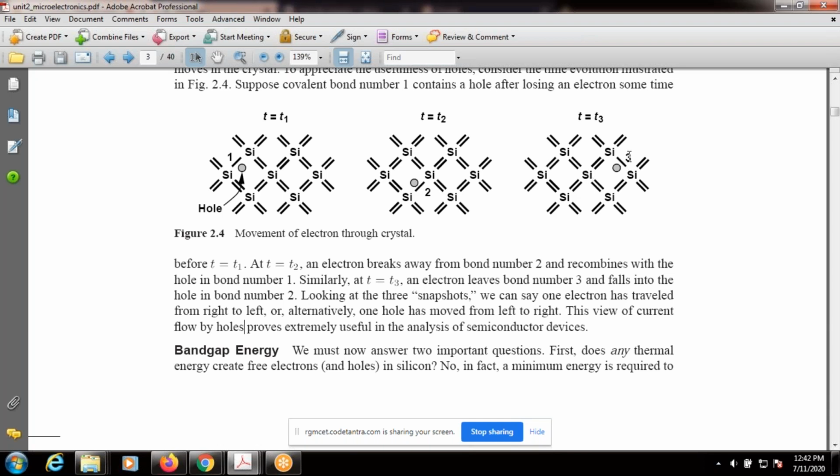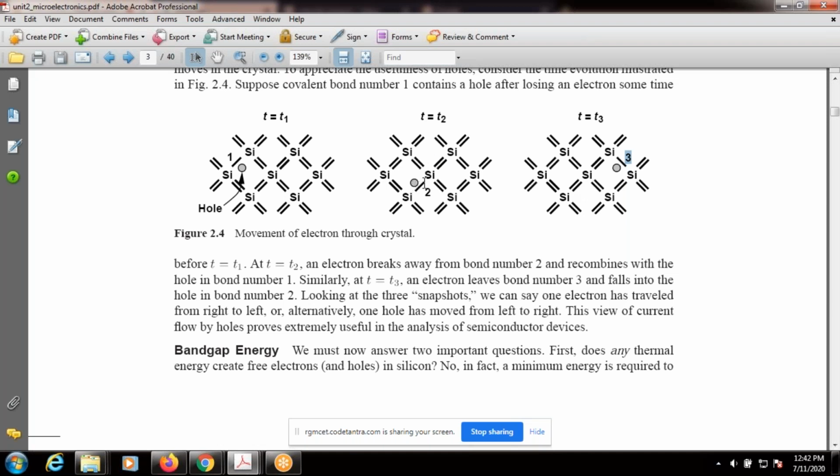Observe here, the third one, the T equal to T3 case. Covalent bond number 3 is incomplete. That means one electron is freely available. That electron fills the incomplete bond number 2. So what is the movement here? Movement is right to left.